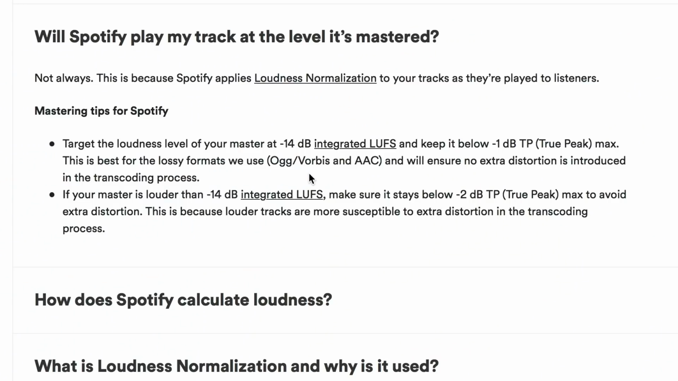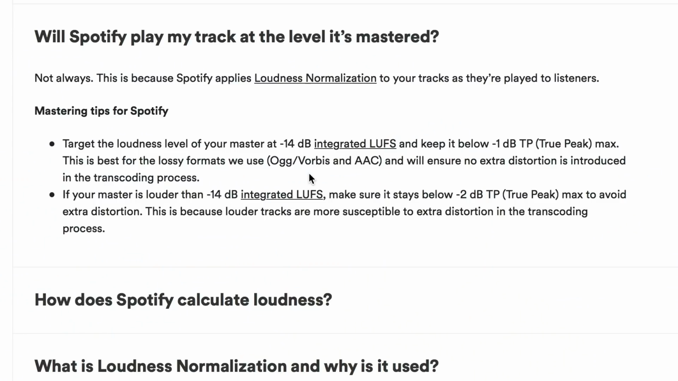Your drinks are delicious. Additional insight, this is important. So if your master is louder than -14 integrated LUFS, make sure it stays below -2 dB true peak to avoid extra distortion, because basically if your track's louder than -14 integrated LUFS, chances are it's slammed. And if you're slamming your track, then you need more room to convert to, say, MP3, OGG Vorbis, or AAC.